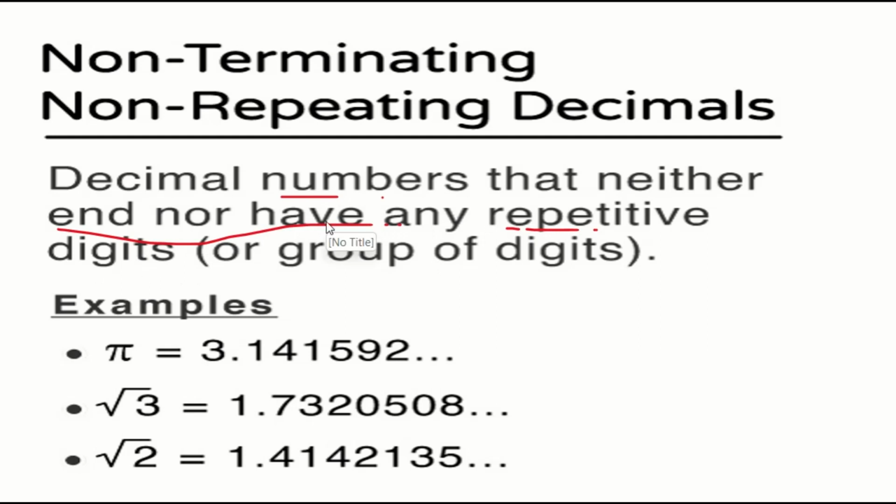Because we know that if it is repetitive, we keep a bar. But is it possible for you to keep a bar over here? Obviously not, you can't do it because the same digit is not repeating. For example, take the value of pi. What is the value of pi? 3.141592 and it goes on. If it is root 3, it is 1.732050. You can see over here the same digits are not repeating, different digits keep coming. This is called a non-terminating, non-repeating decimal, right?